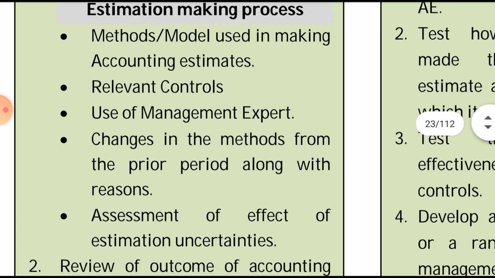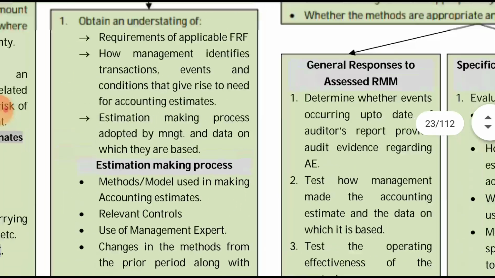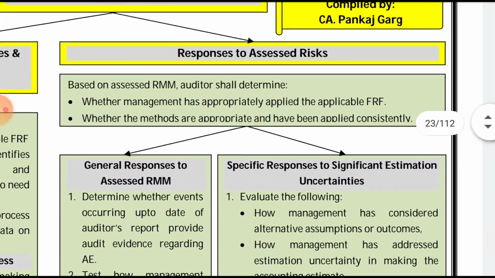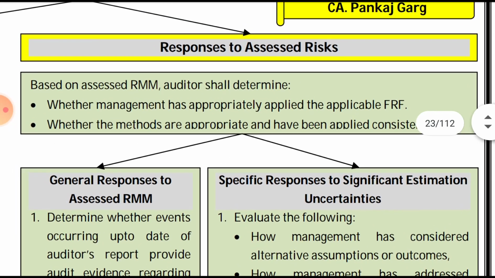In this point we have also seen the fourth point, that is change. If there are any changes from the prior period, they will see the reason and the method of making an accounting estimate, whether it is consistent or not, and if it is not, then what are the reasons. So the auditor will assess that in his response basically. So, responses to the assessed risk.